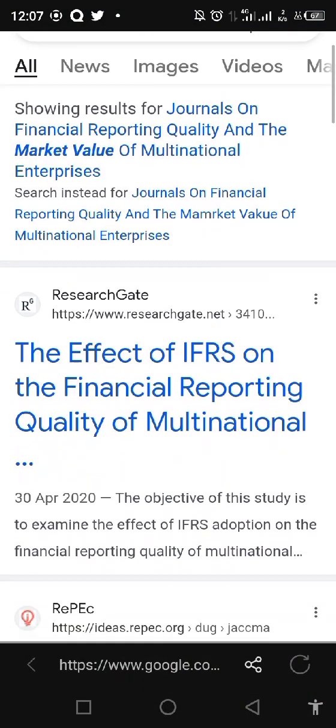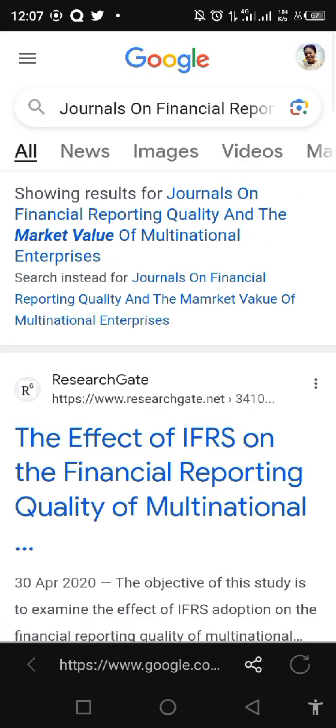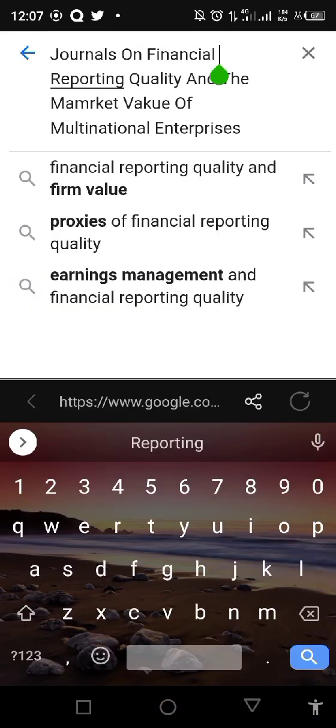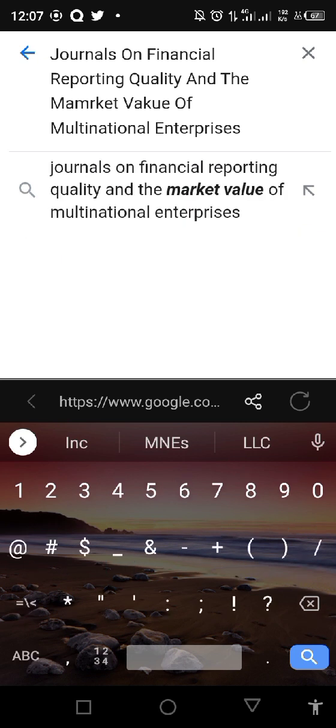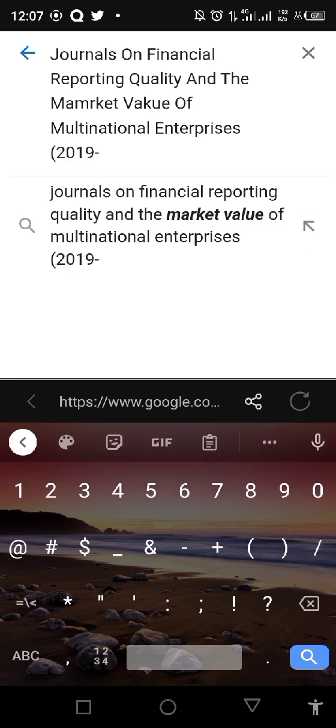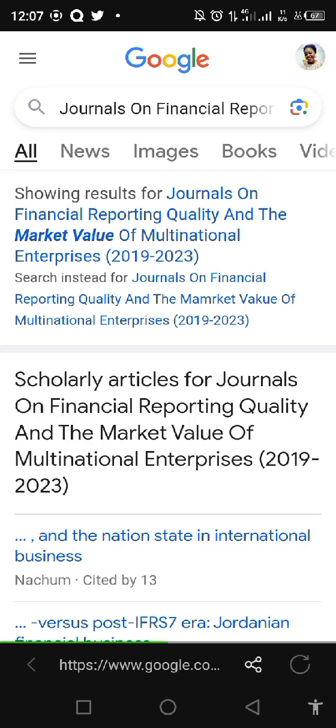Okay, before I load that, I just wrote journals, financial reporting quality. Let me put a year limit, that is from 2019 to 2023. Okay, so let's proceed to search.